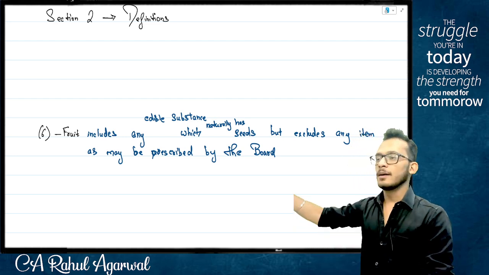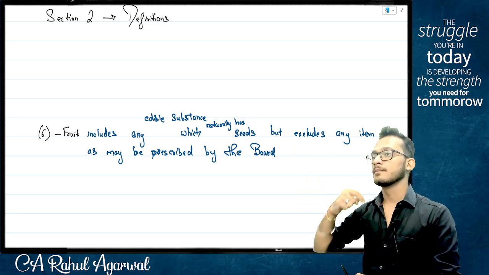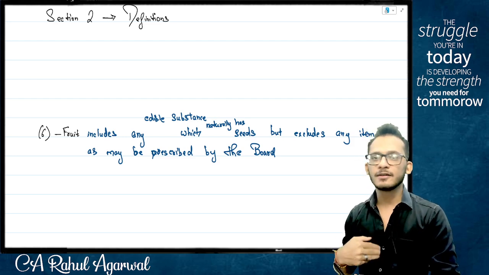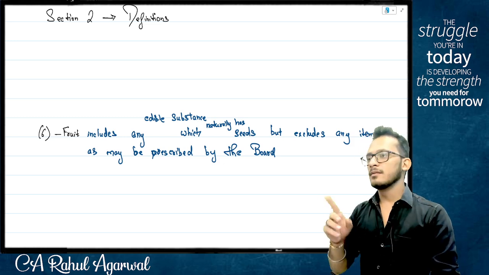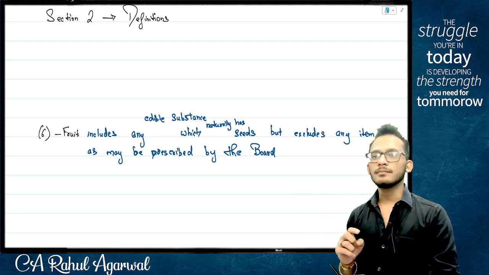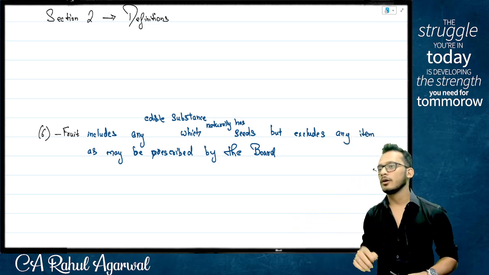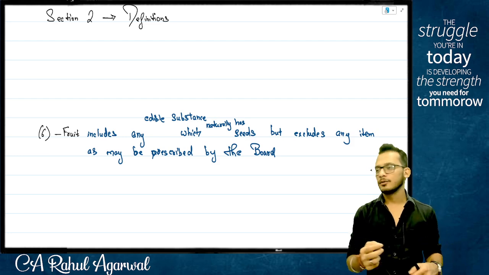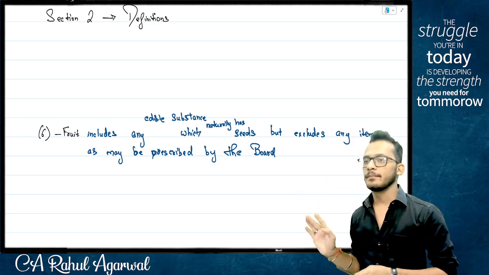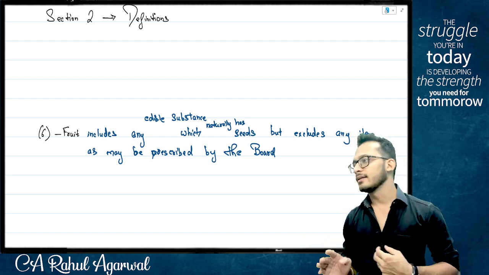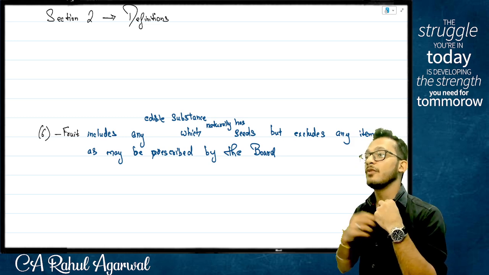Yes or no? Yes. Now if you have come to this point, people, you will probably understand that the board gets powers only from the act. If the board does not get power from the act, can the board act independently? No. In simple words, act is bigger, rule is smaller. Act is always bigger. Rules cannot override anything given in the act unless and until the act gives them the power to override the same. Yes or no? Yes.